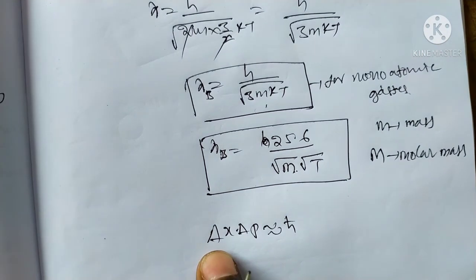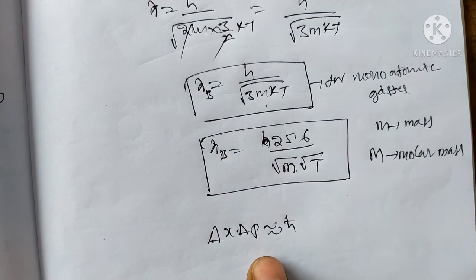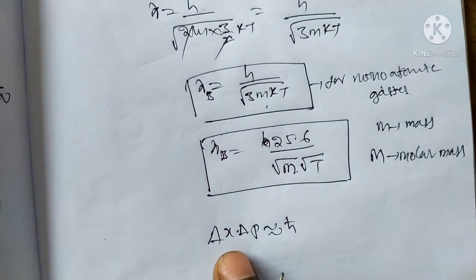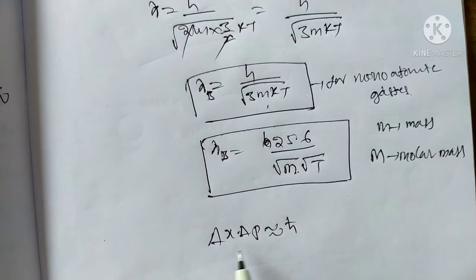We cannot measure momentum and position at the same time.